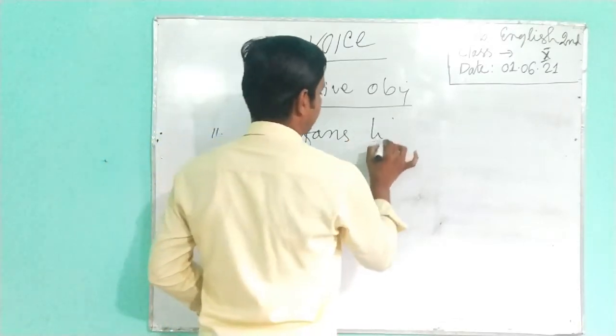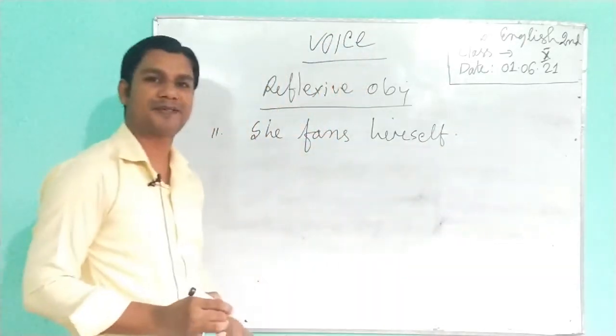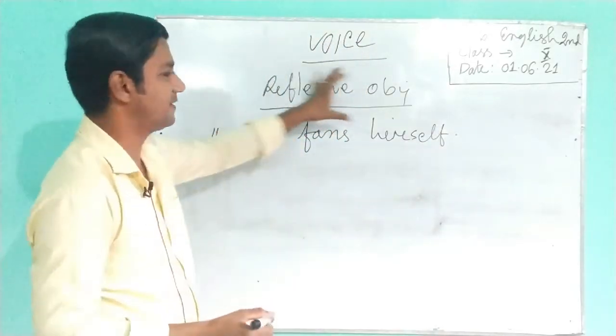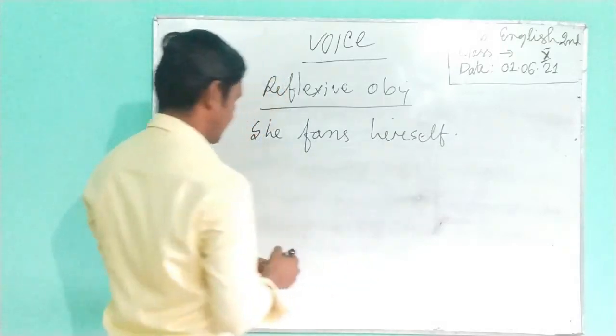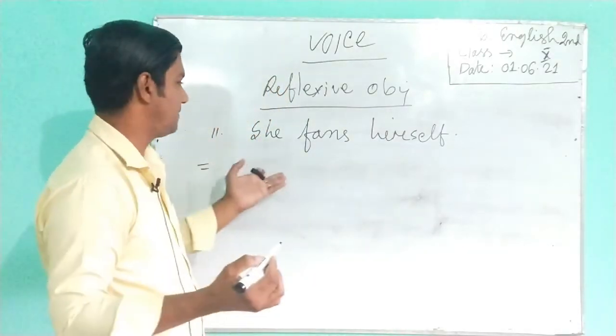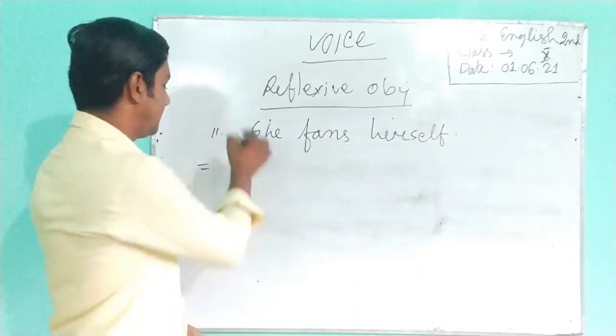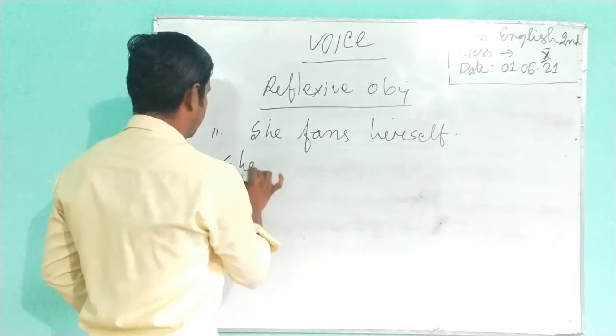She fans herself. Herself, that means it indicates a reflexive object here. Here we can solve it. Then we also said previously that subject and object will remain unchanged. That means she will remain she.